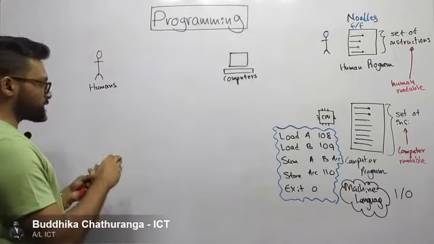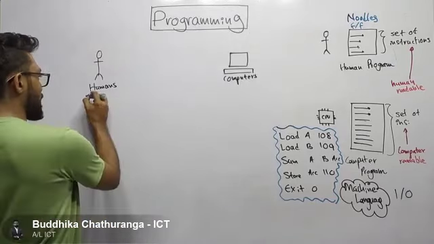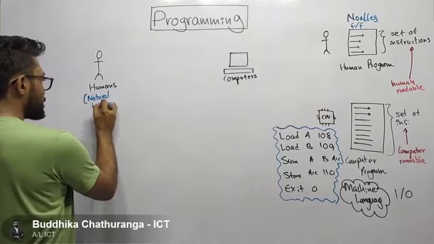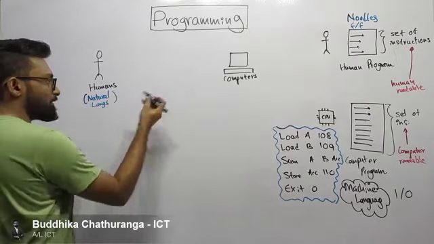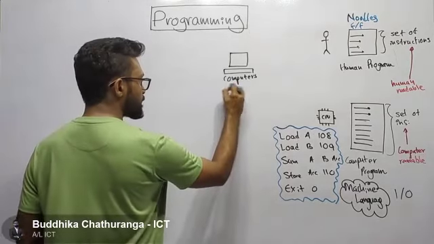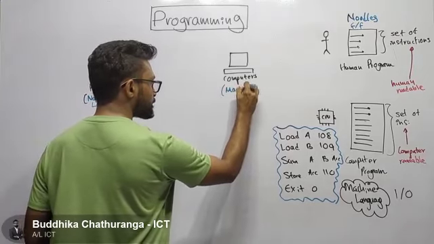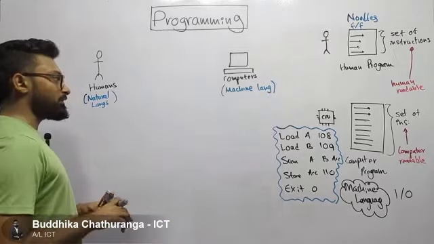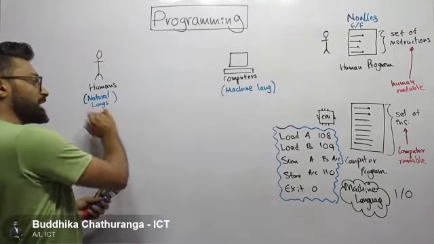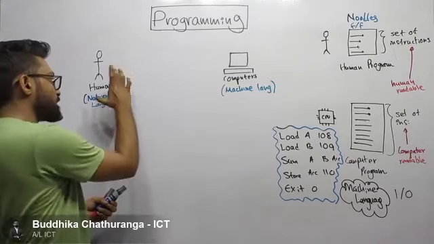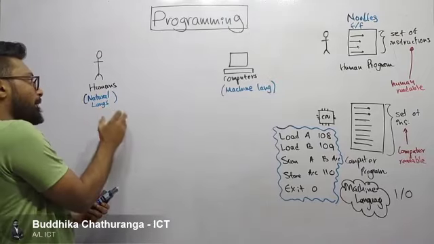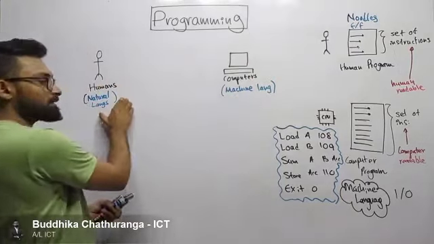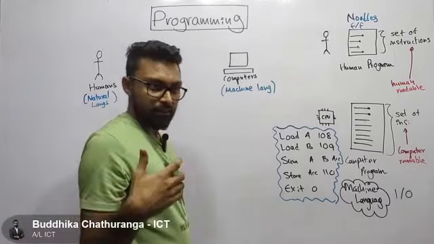Now, what do humans know? Humans know natural languages. And what do computers know? Computers know machine language. The human knows the natural language, the computer knows machine language. And the problem is that humans can't understand the machine language and computers can't understand the natural language. That's the problem that we are having.